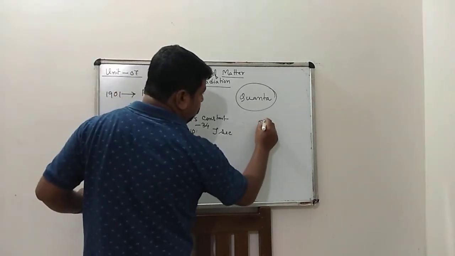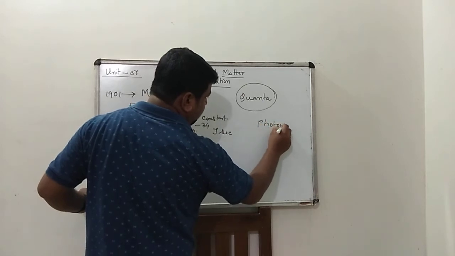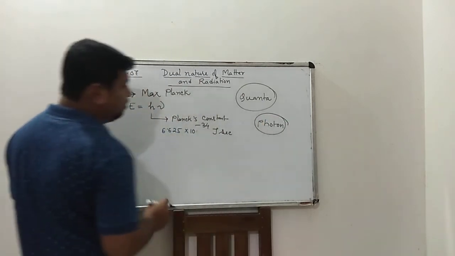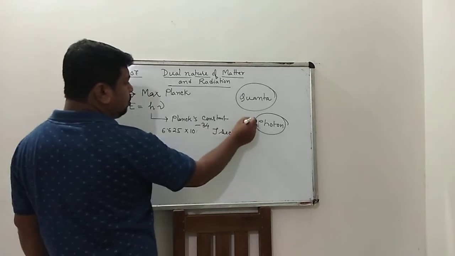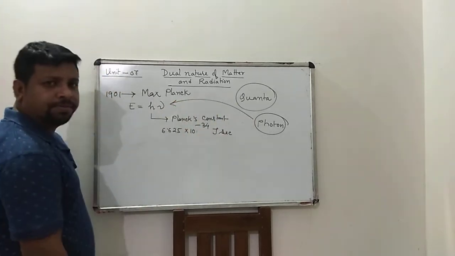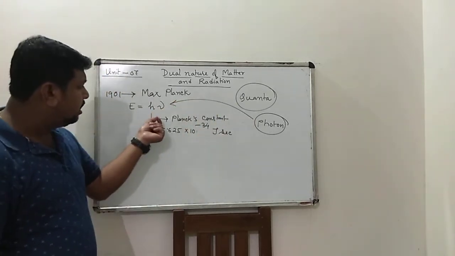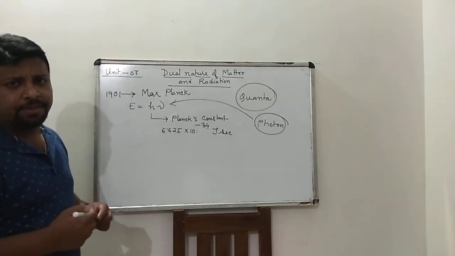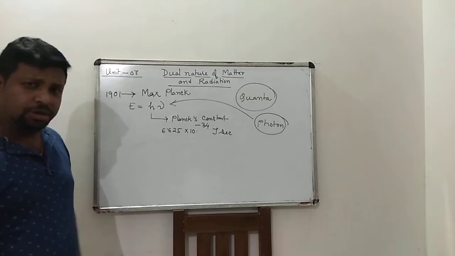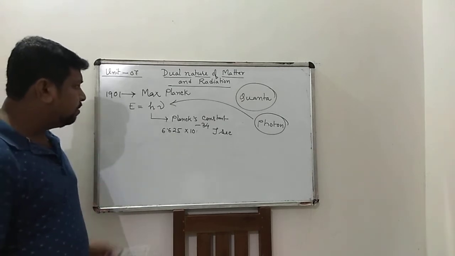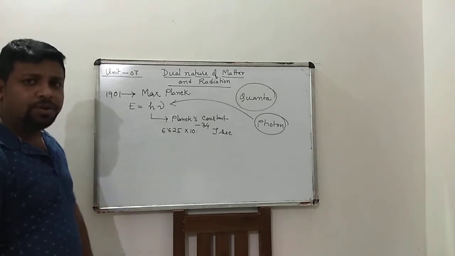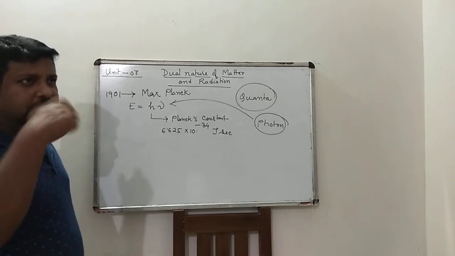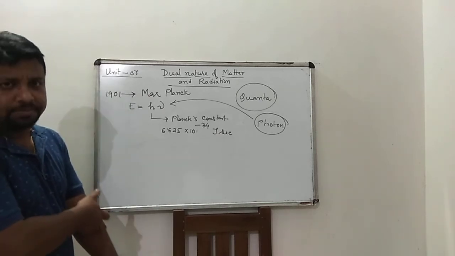Photon, not proton. The name of the particle is photon, and each photon has an energy h nu. That photon particle has a definite energy, equal to h nu, which was discussed in 1901.